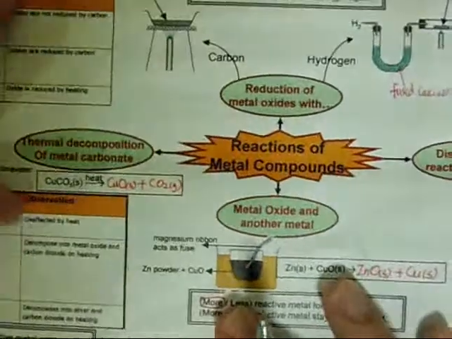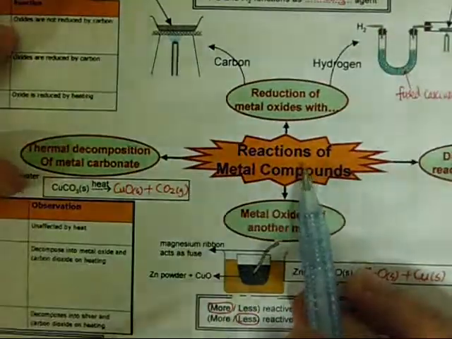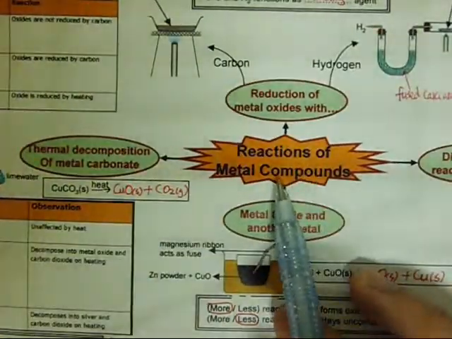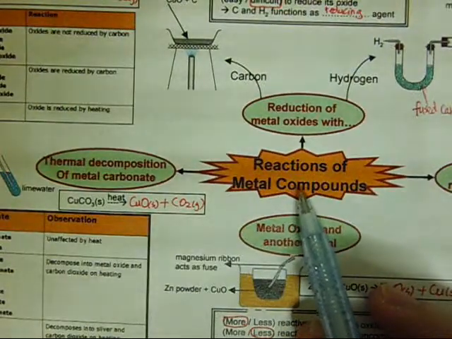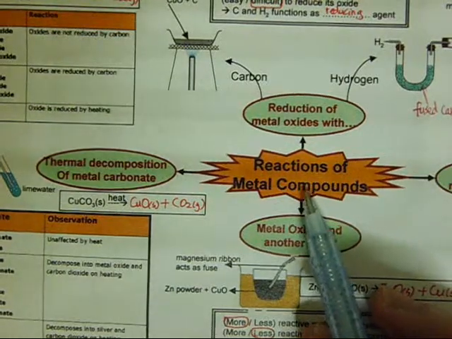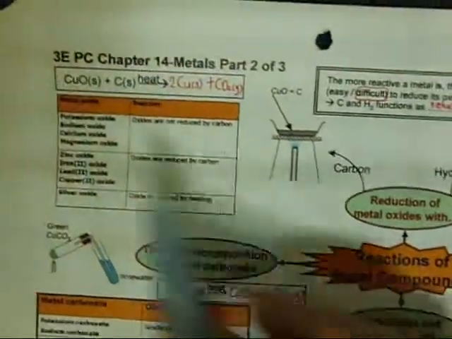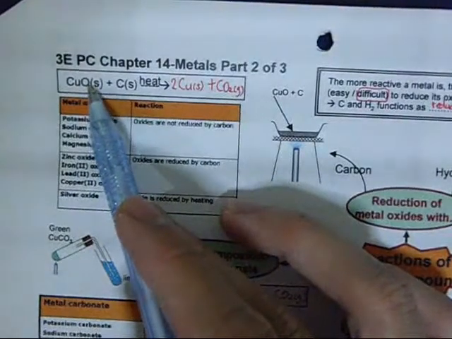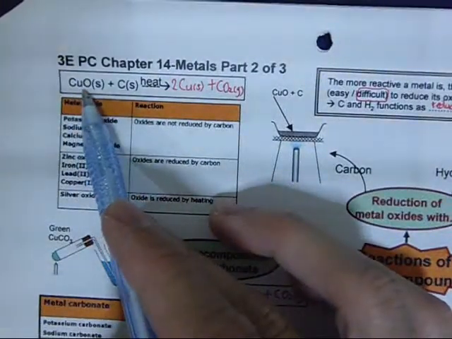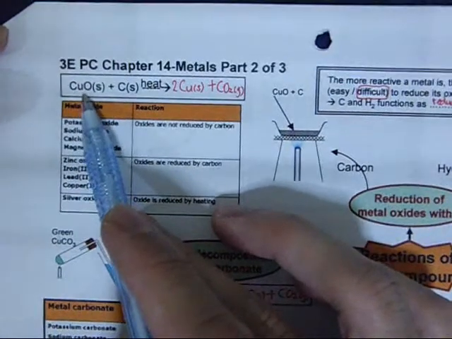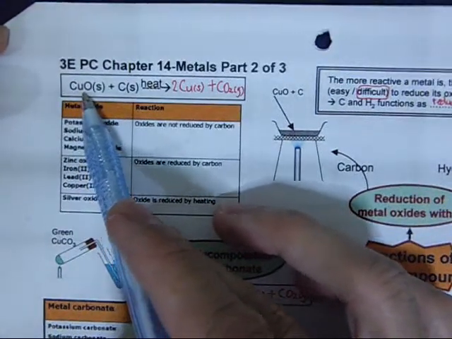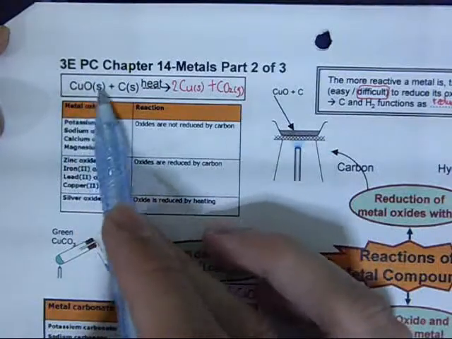Now let's look at the page 2 of the mind map. Now the page 2 of the mind map concerns with the reaction of metal compounds, because most of the metal found in nature, they have already combined with another substance. An example would be oxygen. An example is copper oxide. So copper is very useful, but copper oxide is not useful. But in nature, most of the copper is found in this form, copper oxide.